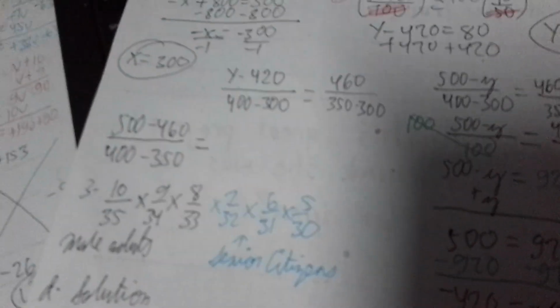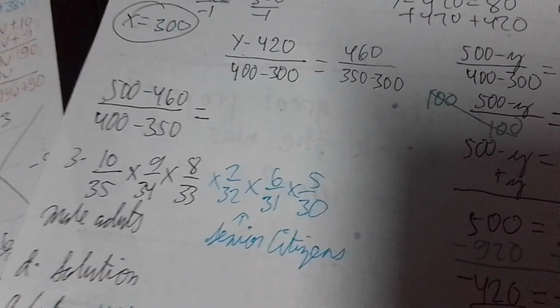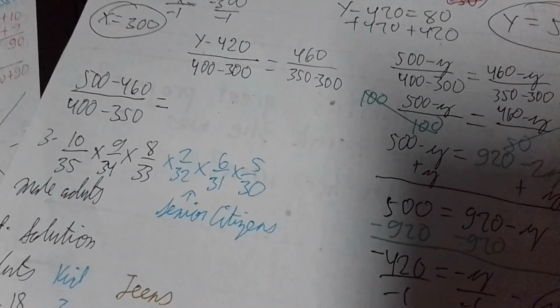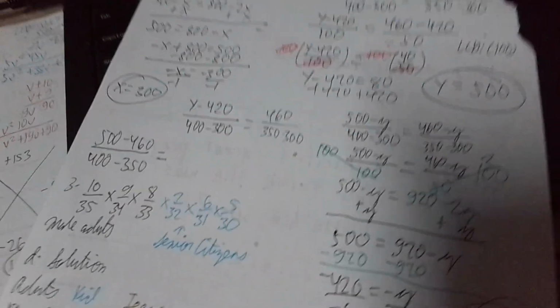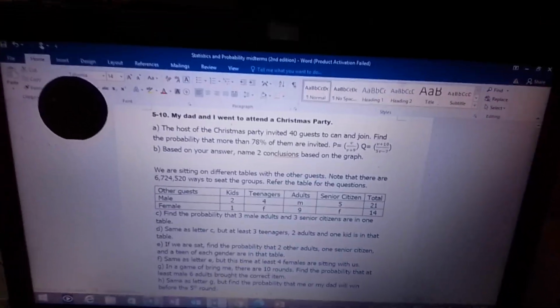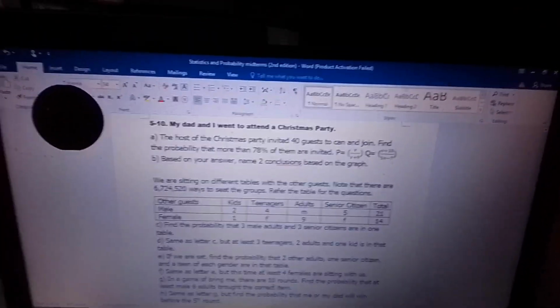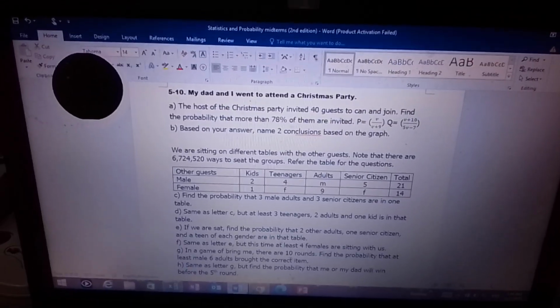Alright? Next, so this is a bit tricky, because I segregated this one. The black is for the male adults, and the red is for the senior citizens. And then for the last guest, it can be any guest you like. Next, letter D. Same as letter C, but at least 3 teenagers, 2 adults, and 1 kid are in that table.